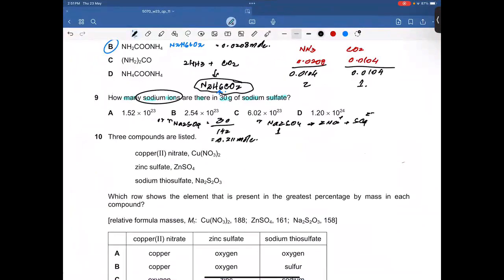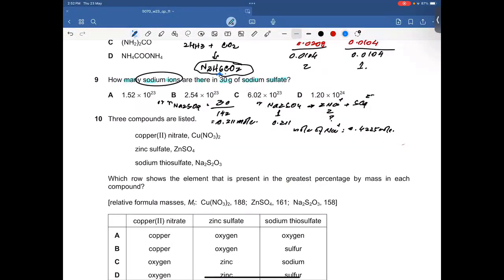According to the equation, we have a 1:2 ratio. If we have 0.211 moles here, how much amount of sodium ions? So basically we need to multiply by 2. So it's going to be 0.4225 moles.